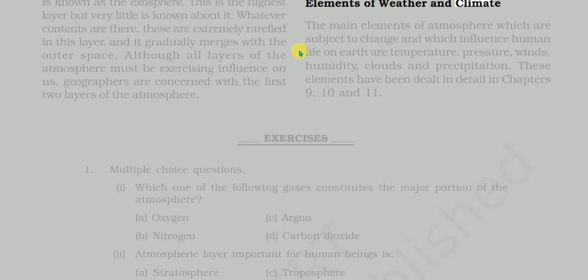Elements of weather and climate. The main elements of atmosphere which are subject to change and which influence human life on Earth are temperature, pressure, winds, humidity, clouds and precipitation. These elements have been dealt in detail in chapters 9, 10 and 11.